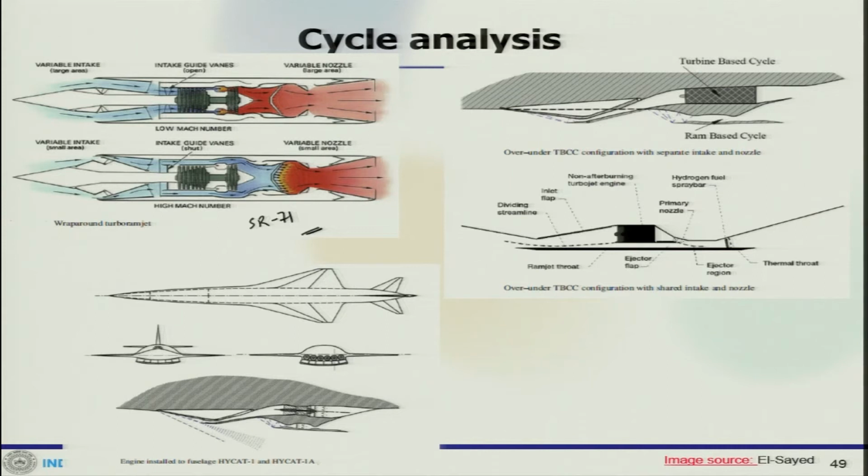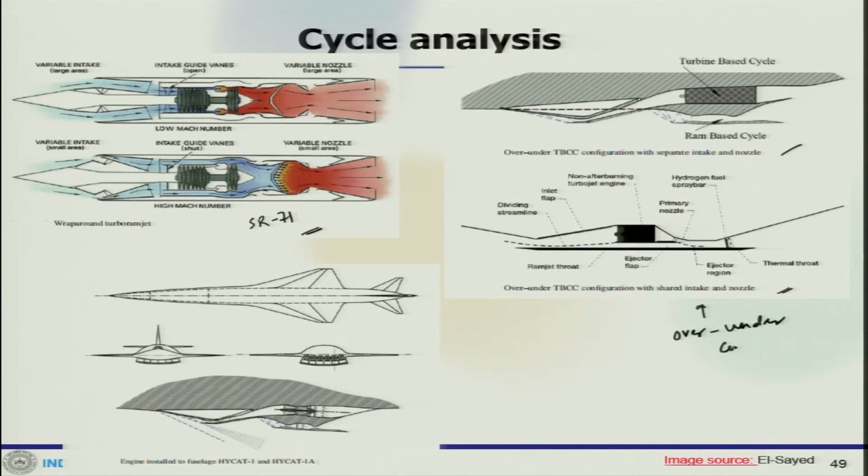Now, when you talk about over under configuration or over under turbo ramjet, there is a possibility like this over under TBCC configuration, where this is a separate intake and nozzle. So, this could be one configuration, or here it could have a shared intake and nozzle. So, it can give you an idea how they look. These also come under over under configuration.